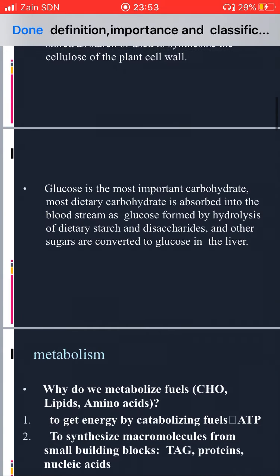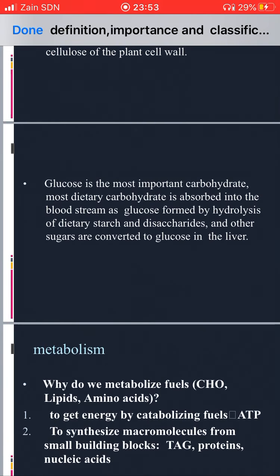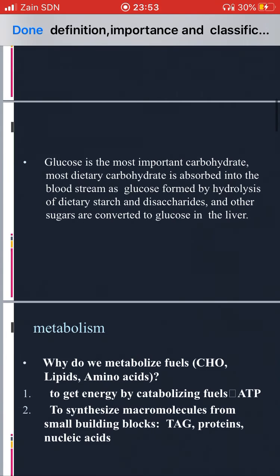Glucose is the most important carbohydrate. You will hear this terminology several times during this course. Most dietary carbohydrates are absorbed into the bloodstream as glucose.